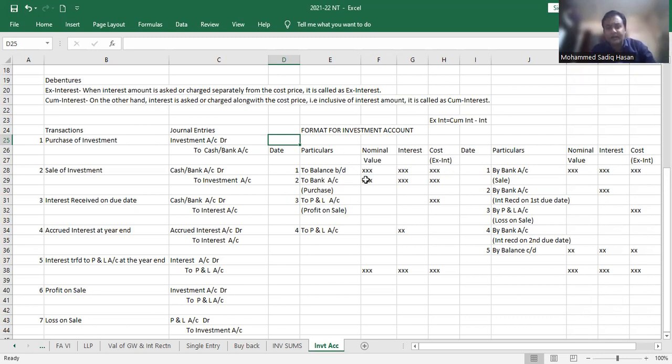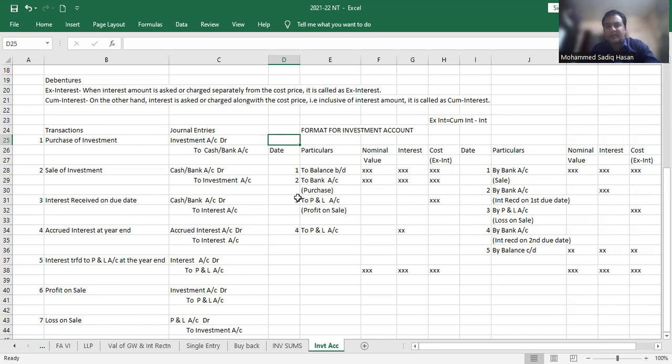Similarly, when we purchase any debentures, there are two entries: bank, the same, whatever the number of debentures into 100, interest and cost. This is the normal journal to ledger posting. Like you have seen here, purchase is investment to cash. So on the debit side of that particular ledger account, we write to bank, because whatever payment is made in debentures is always in the form of cheque payment. Then if it is profit or loss, profit as said, it is investment to P&L.